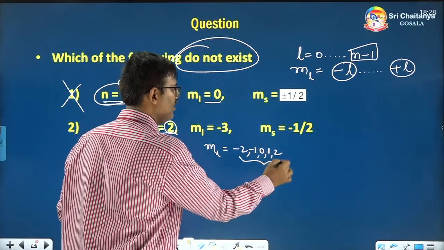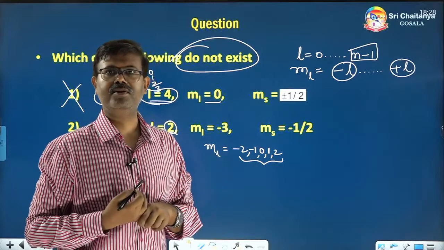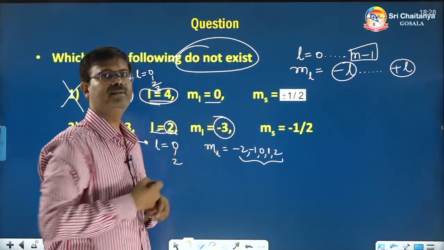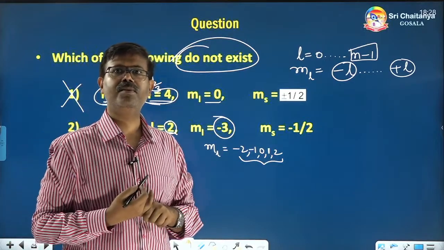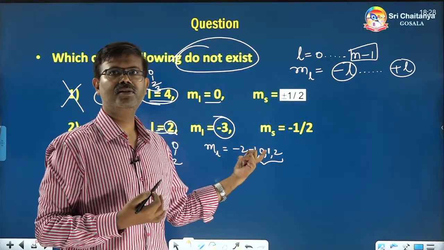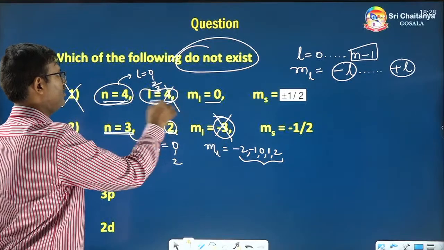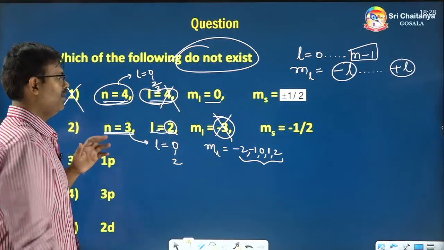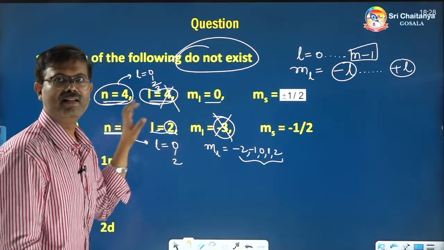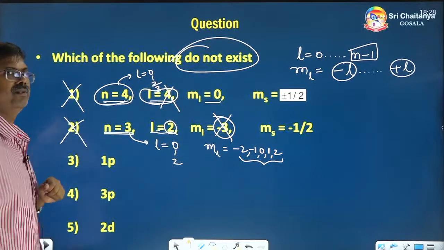Only these magnetic quantum numbers are possible within that subshell. But what they have given? Minus 3. Is it possible? See here, minus 3 is not there in this list. So, therefore, this is wrong. In the first question, L is equal to 4 is wrong. Here, this is wrong. That's why this set of quantum numbers does not exist. So, this is also wrong.